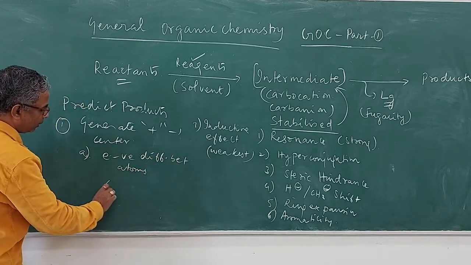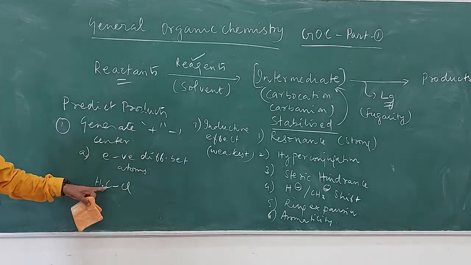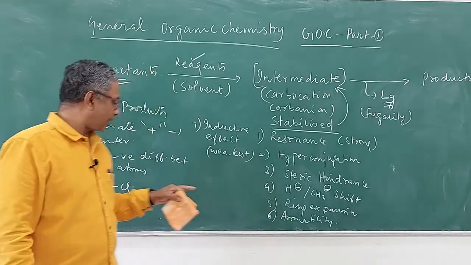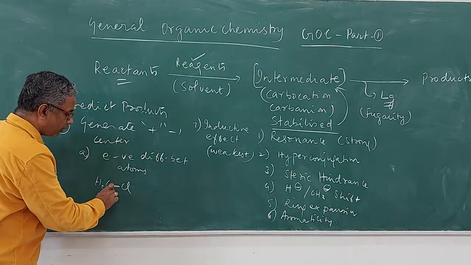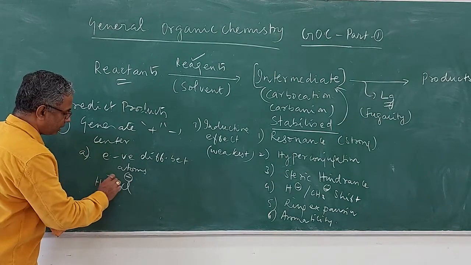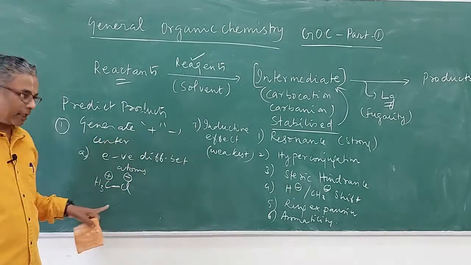Say, for example, if you take methyl chloride, you can see that the electronegativity difference between carbon and hydrogen will be less than the electronegativity difference between carbon and chlorine. Therefore, this bond will have the larger electronegativity difference. So we put a minus charge here and a plus charge here. So this is one way of generating a plus and minus in the reactant.